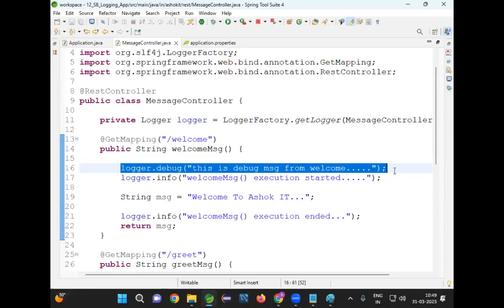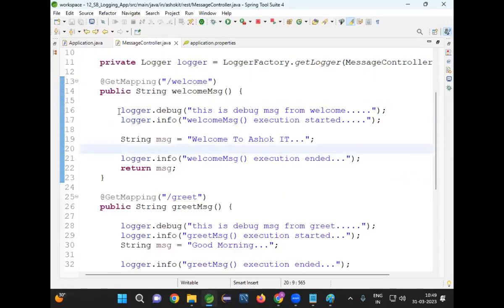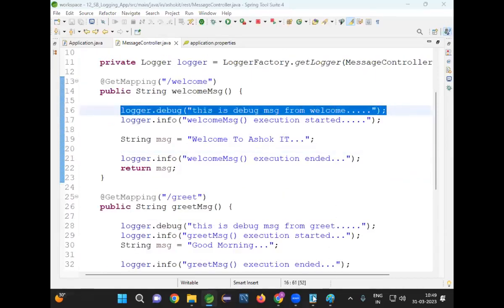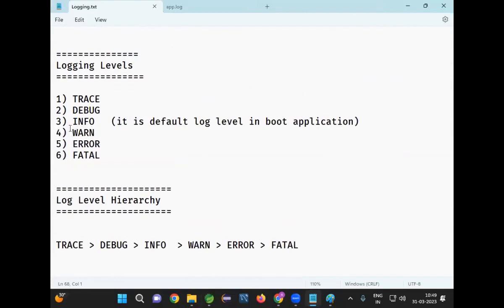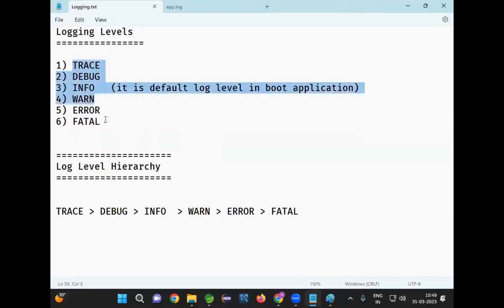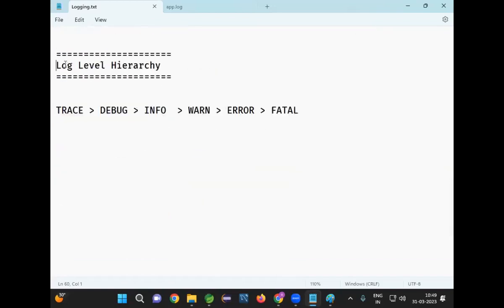Hierarchy. What is the default log level? The default log level is info. In our project, we can write debug messages, info messages, warn messages, error messages, fatal messages. But which messages will be generated depends on the log level of our project. What is the default log level in the project? The default log level is info.